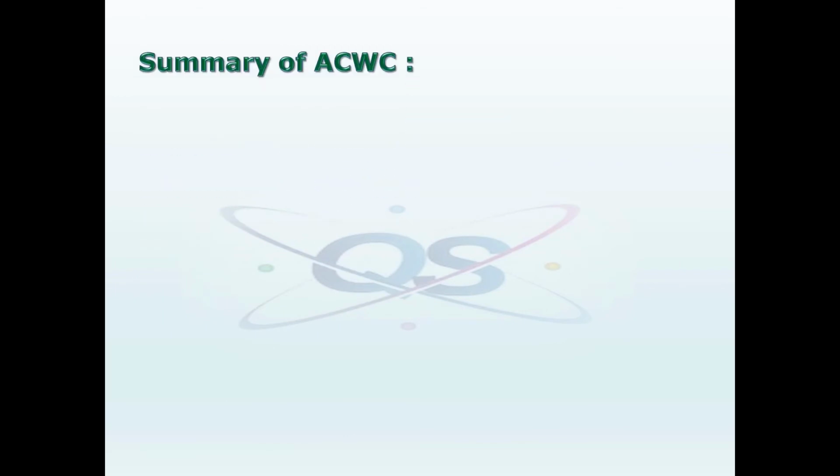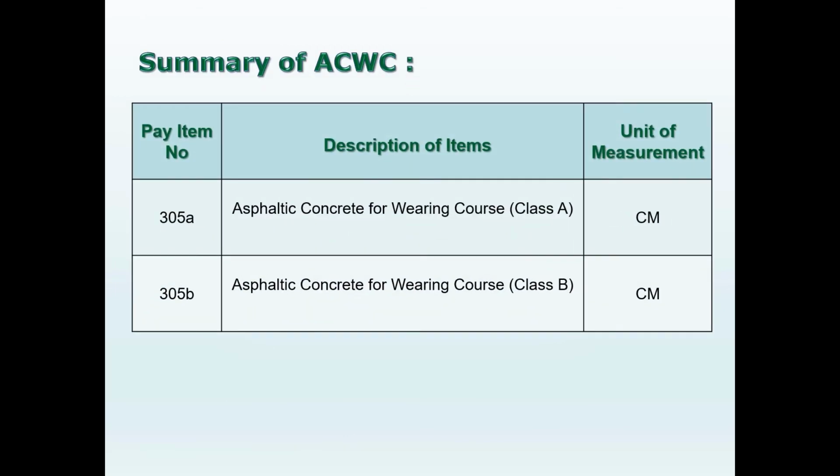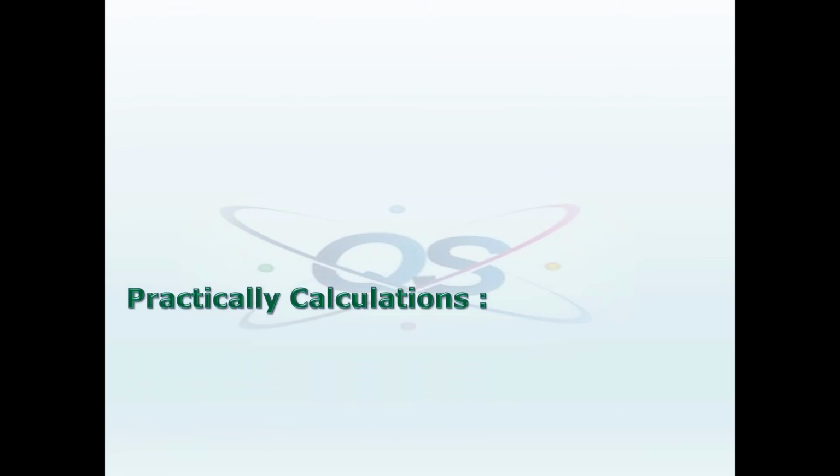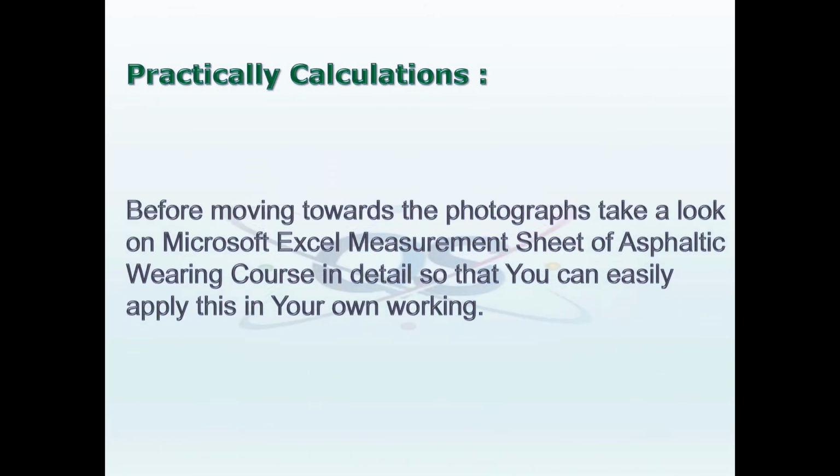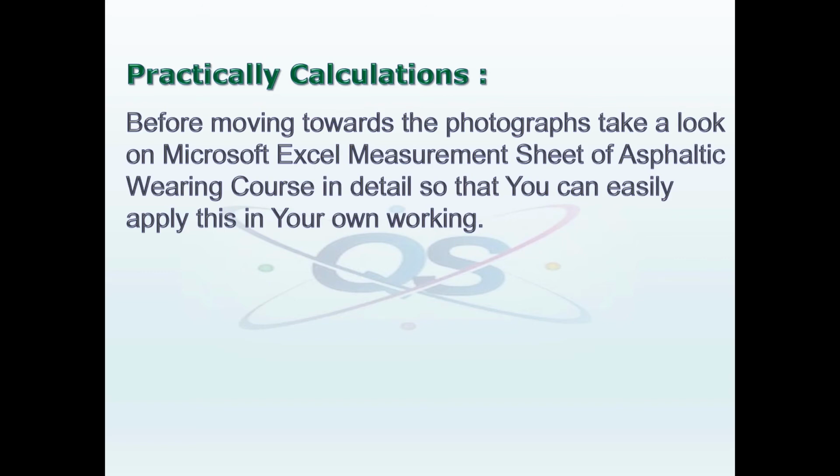So let's take a look at the summary of asphalt concrete wearing course. Pay item number 305A. Description of items: asphaltic concrete for wearing course class A, unit of measurement cubic meter. 305B. Asphaltic concrete for wearing course class B, unit of measurement cubic meter. And these codes are according to the National Highway Specification of Pakistan. Practical calculations. Before moving towards the photographs, take a look at the Microsoft Excel measurement sheet of asphaltic wearing course in detail so that you can easily apply this in your own work.